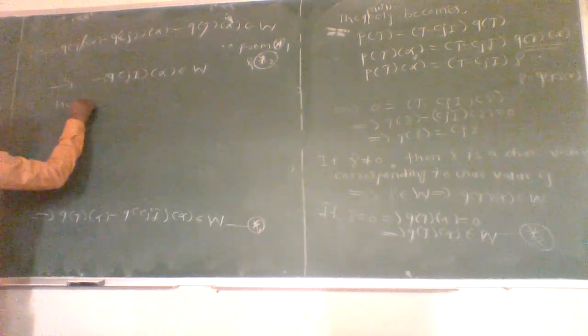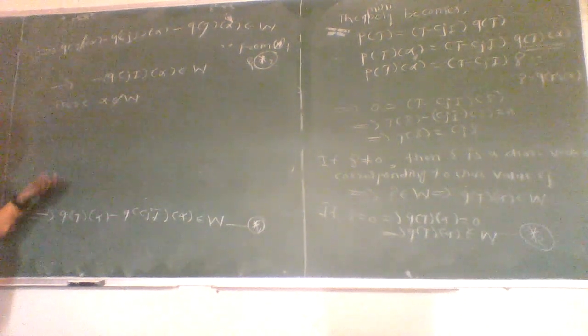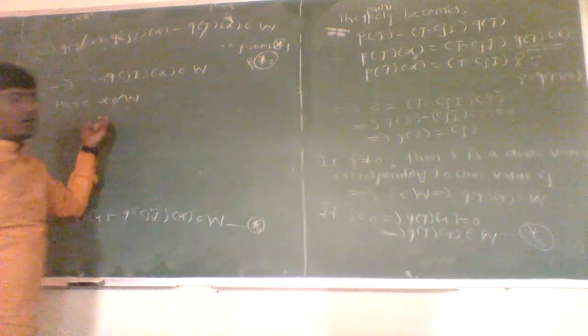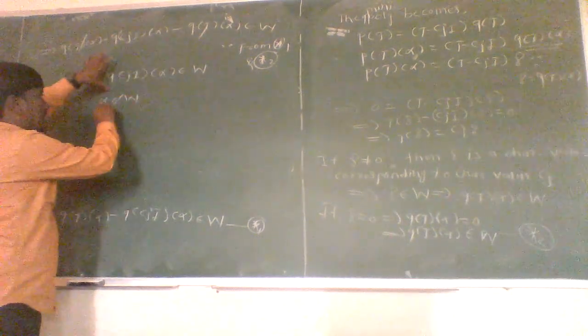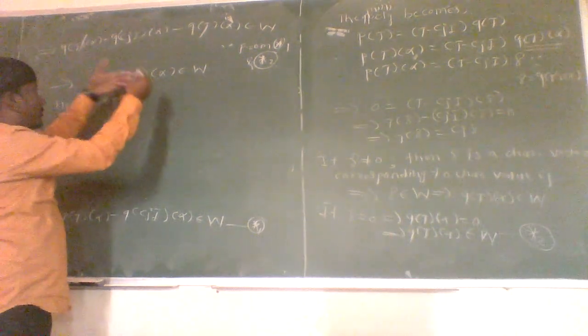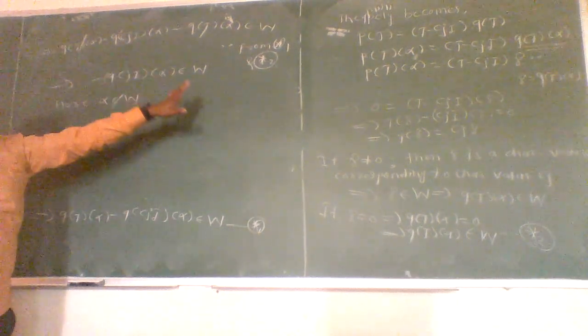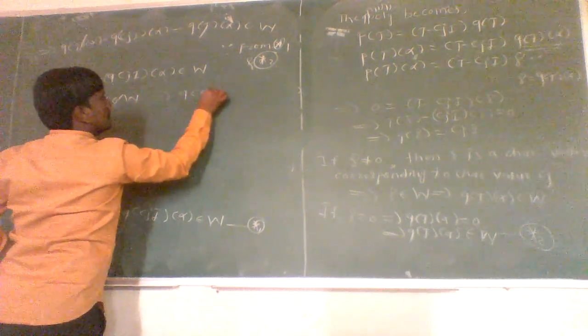Here alpha does not belong to W. Since we know that alpha is a characteristic vector of a linear operator T, that is, alpha belongs to vector space V such that alpha is not in W and T minus Cj of alpha belongs to W. So alpha does not belong to W. Then the only possibility is that Q of Cj equals 0.